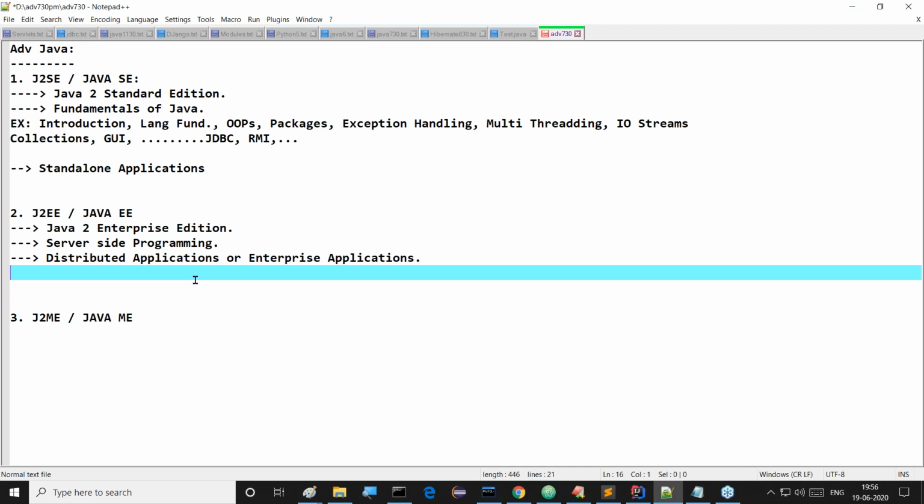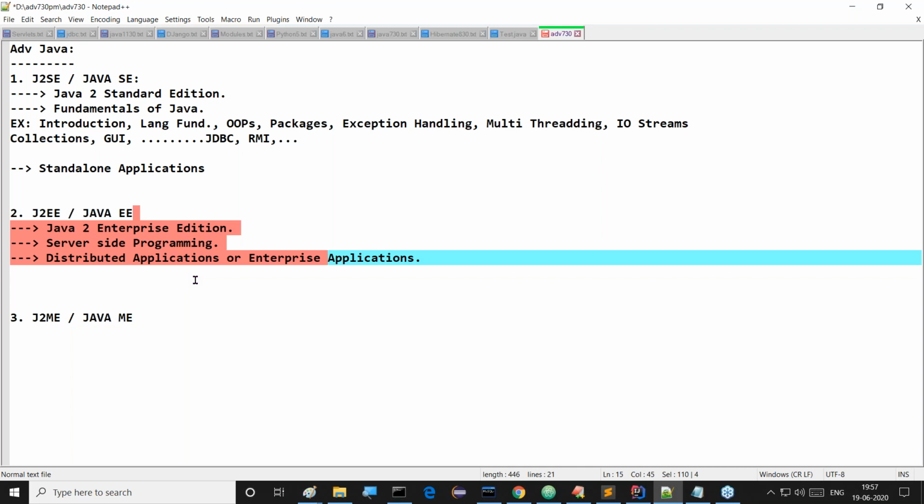At the server side, we are going to write some programming to take requests from the client and process them. For that purpose, we use server-side programming. Anyway, that's not much important. My intention is not that. I'm just telling you, all distributed applications we are able to prepare by using J2EE.